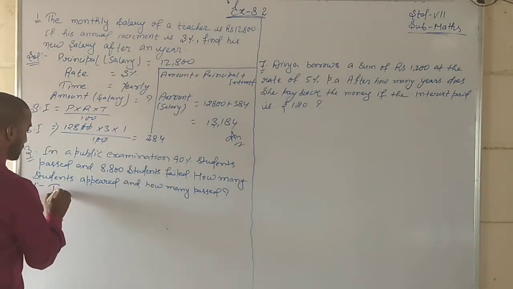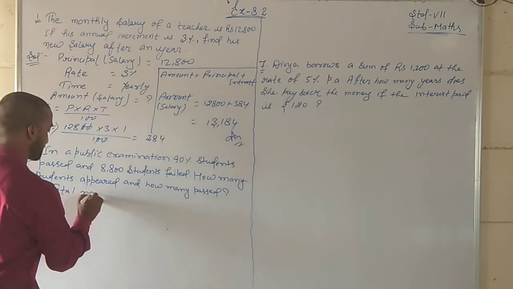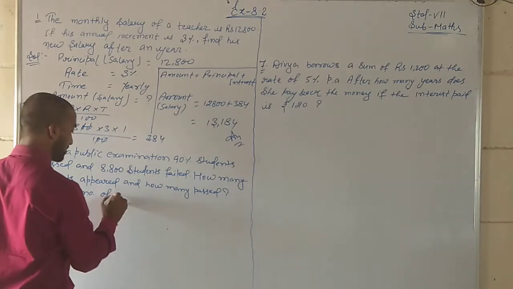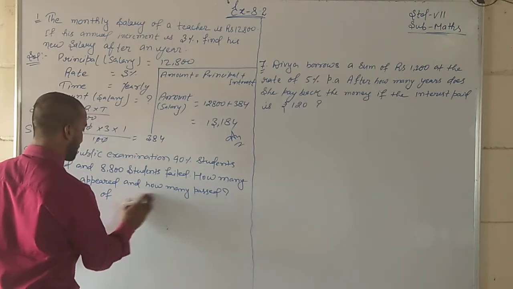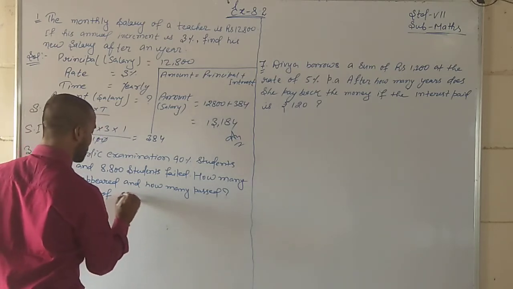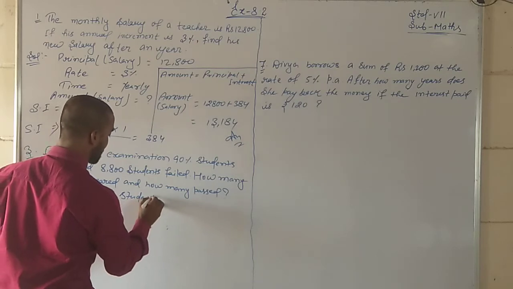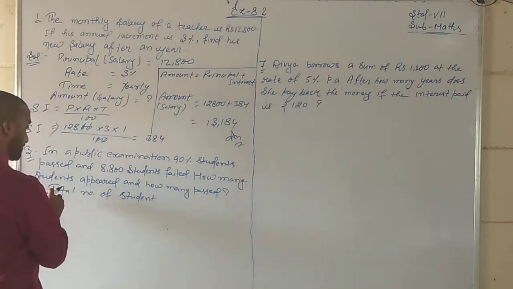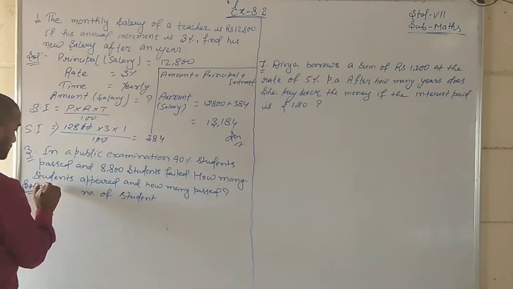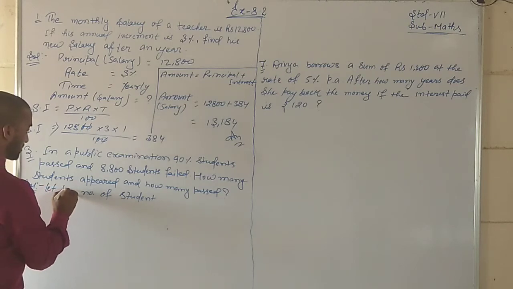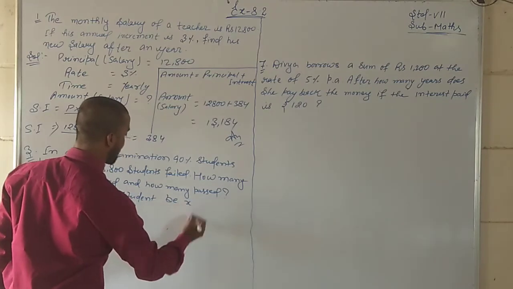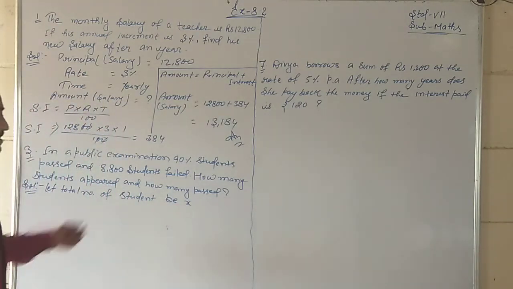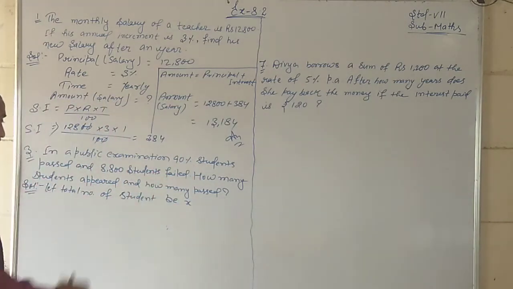So what will we do? Note down the total number of appeared students. Let the total number of students be x. Then 90% of them passed.